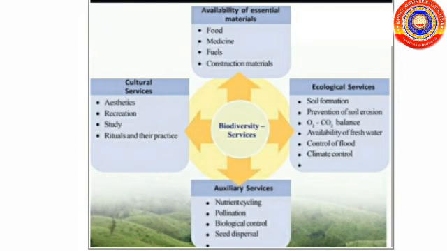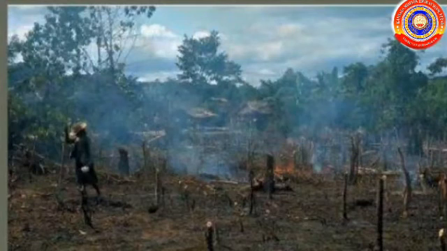The last one is auxiliary services. The auxiliary services like nutrient cycling, pollination, biological control, seed dispersal, etc. Next, we discussed about biodiversity depletion. The depletion of biodiversity means the destruction of biodiversity.